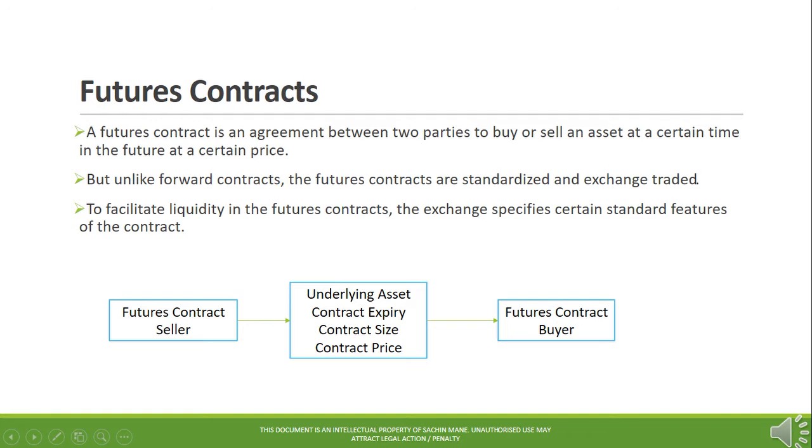Futures contract. A futures contract is an agreement between two parties to buy or sell an asset at a certain time in the future and at a certain price. But unlike forward contracts, the futures contracts are standardized and exchange traded. To facilitate liquidity in the futures contracts, the exchange specifies certain standard features of the contract. In the below example, you can add any underlying asset like equity, or commodity, or credit, with features like expiration date, quantity, or quality, and it will become a futures contract. The features like underlying asset, quantity, and expiration dates are standardized by exchanges.